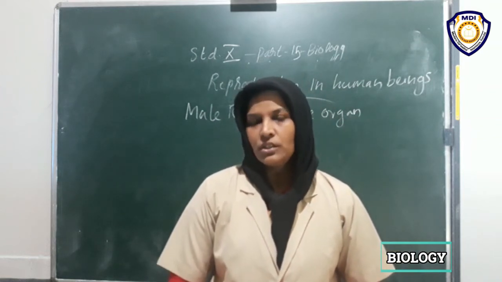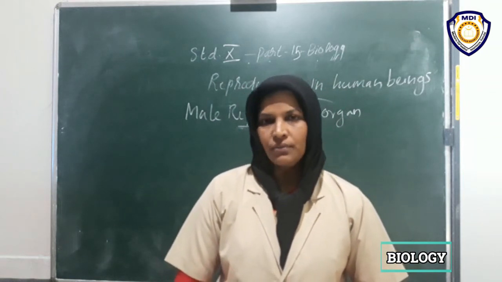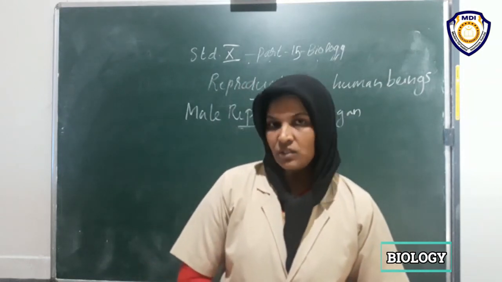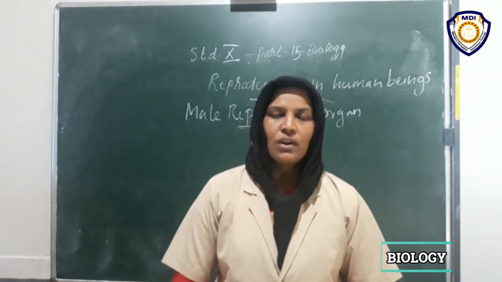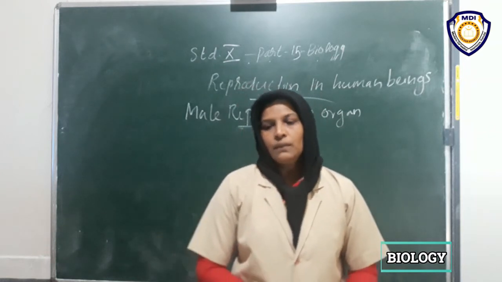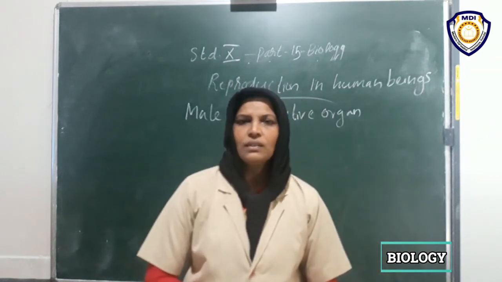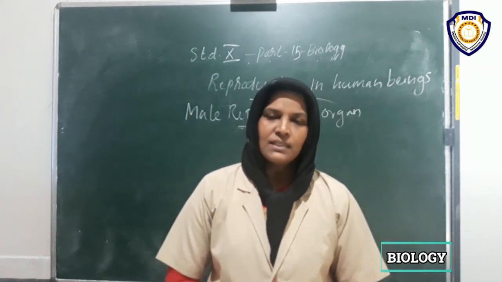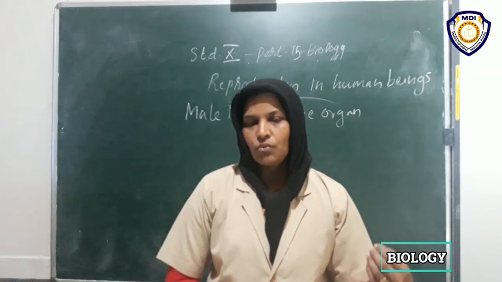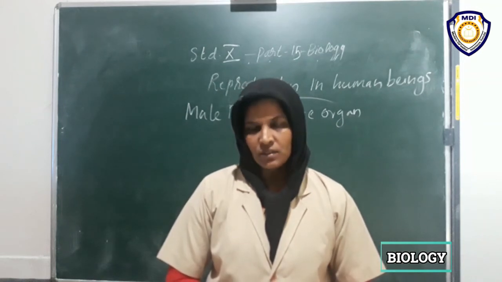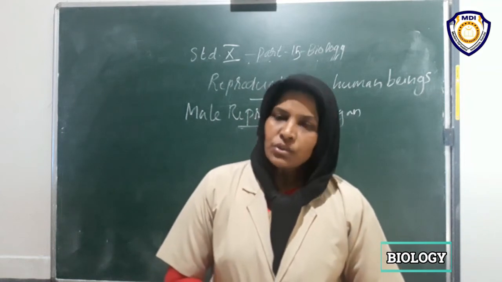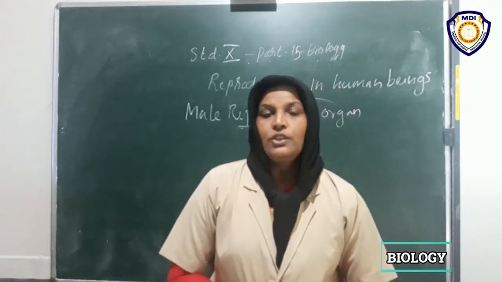After fertilization, the product is known as the zygote. Then the zygote undergoes cleavage. Cleavage means it divides several times. So it divides many times, goes down through the fallopian tube, and reaches the uterine wall, the thick endometrium.